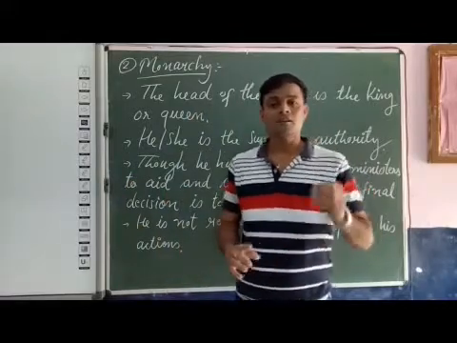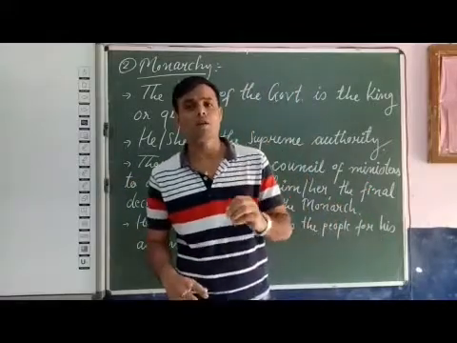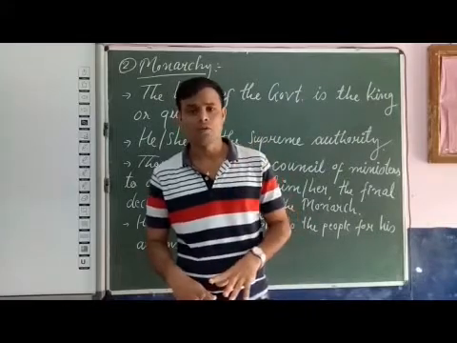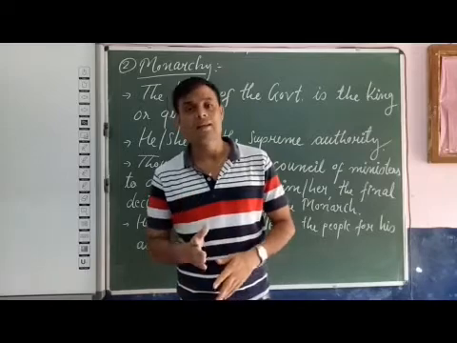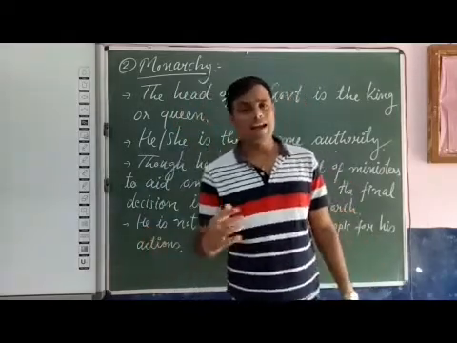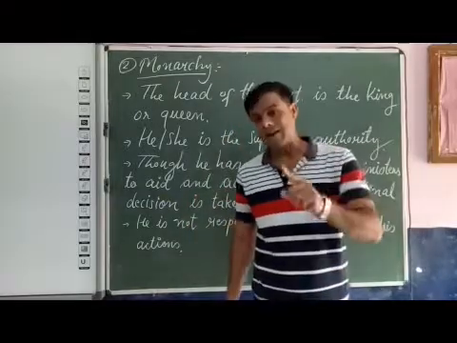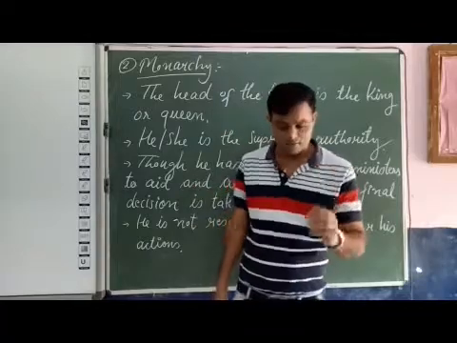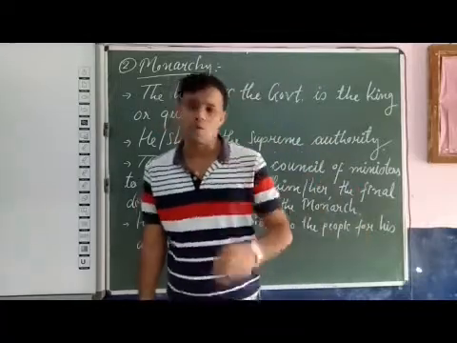In monarchy, the supreme authority is either the king or the queen. Though he or she has a council of ministers to help or advise, the final decision is taken by the monarch.